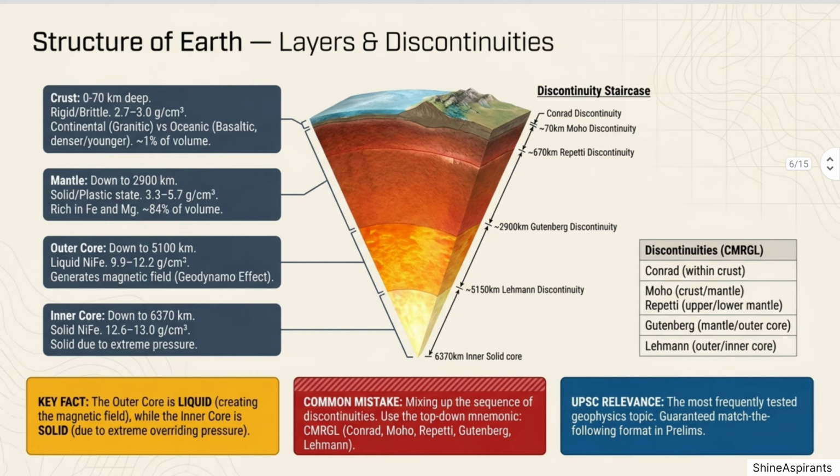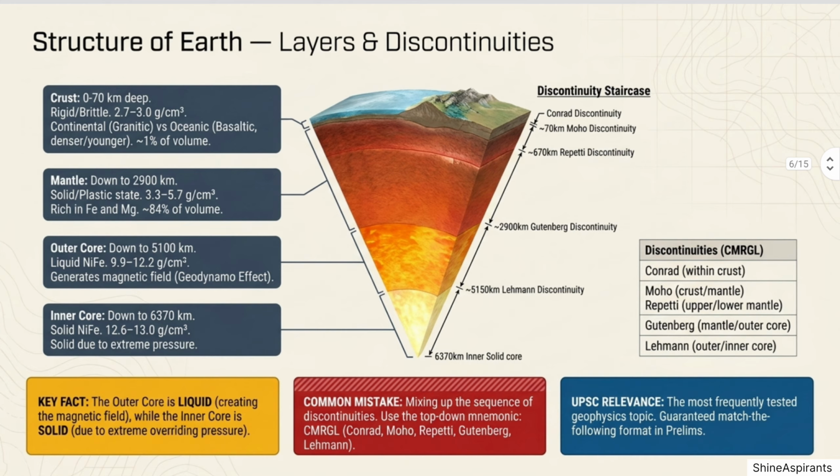Repetti discontinuity marks the transition between the upper and lower mantle. Lower mantle is more stable and less involved in plate tectonic activity. Volume: 84% of Earth's total volume, by far the largest layer. Layer 3, the core. The innermost region, divided into two parts.